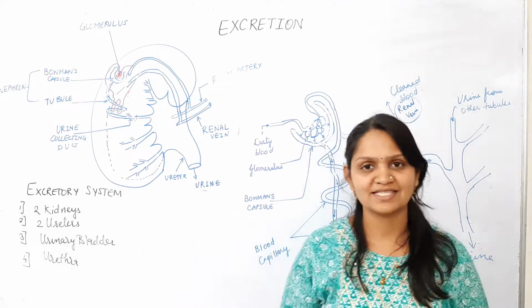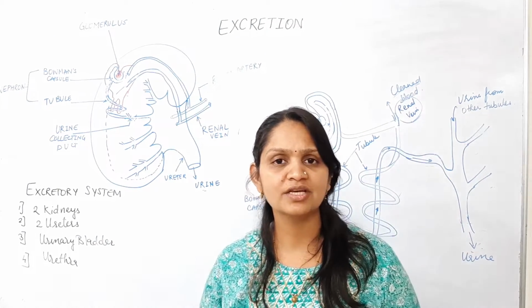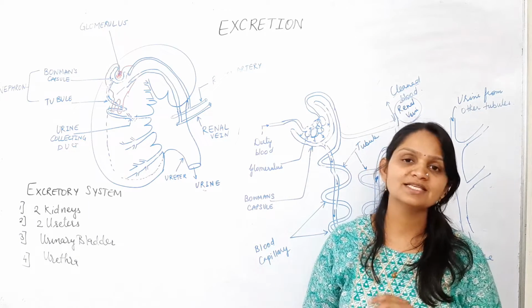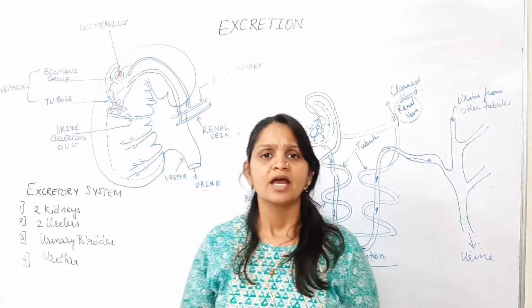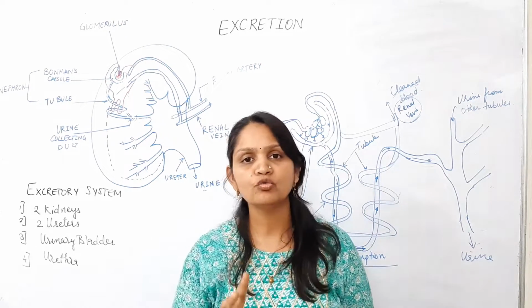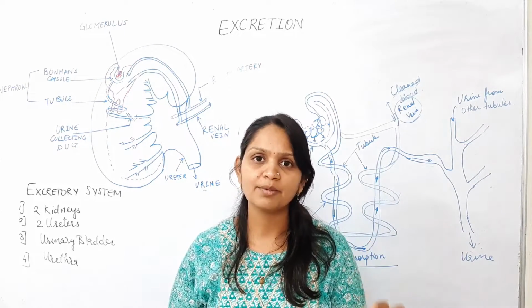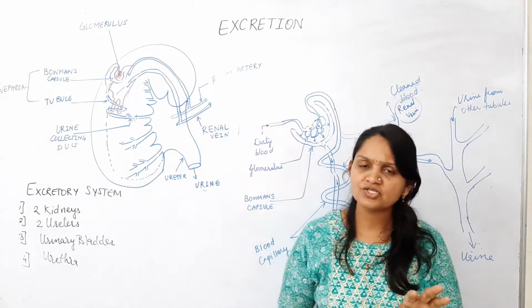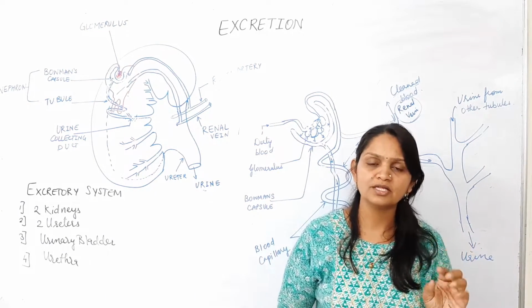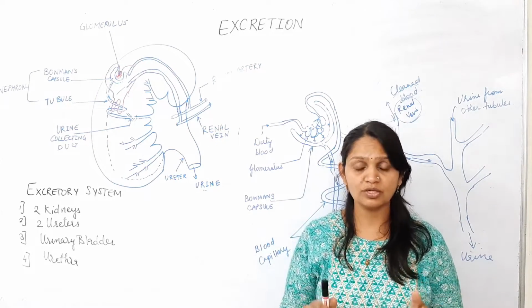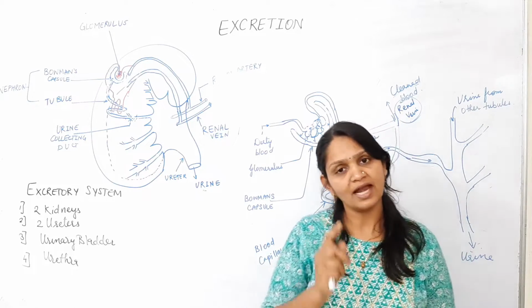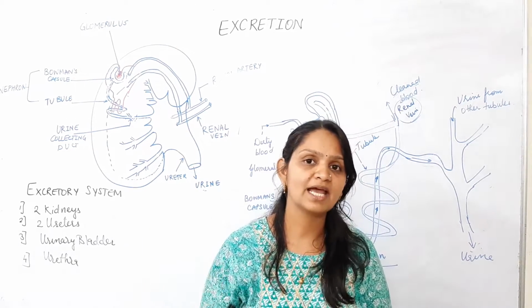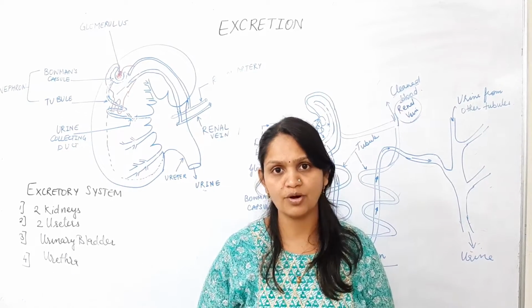Study the topic excretion. What is excretion? Removal of waste products from the body is called excretion. In the human body, there are two main waste products. One is carbon dioxide and the other is urea. Carbon dioxide is removed from the body through the lungs. But urea is very toxic and that is the main waste product of our body, which is removed by the excretory system of our body.